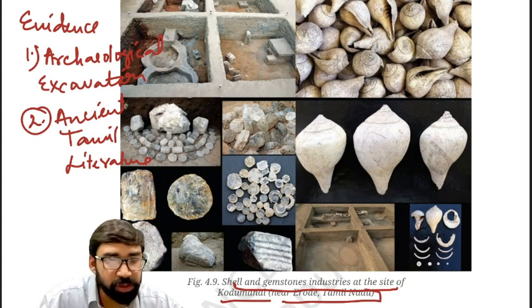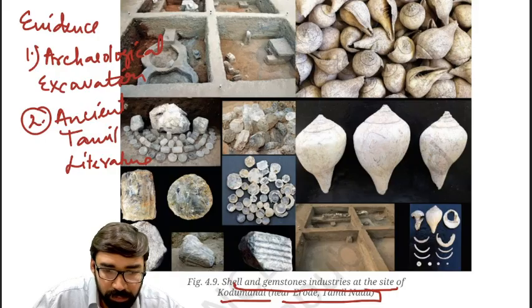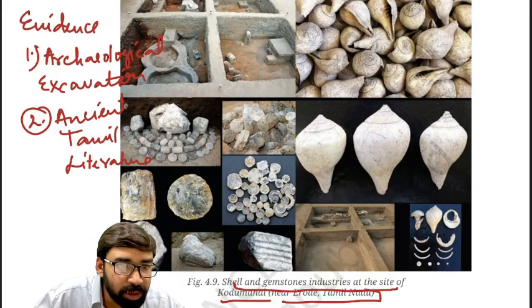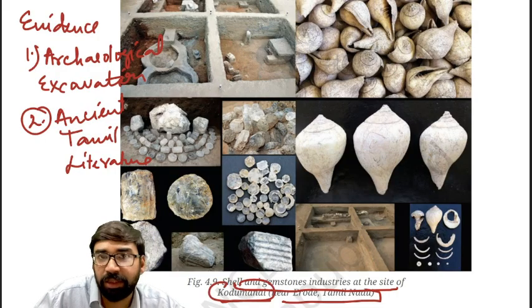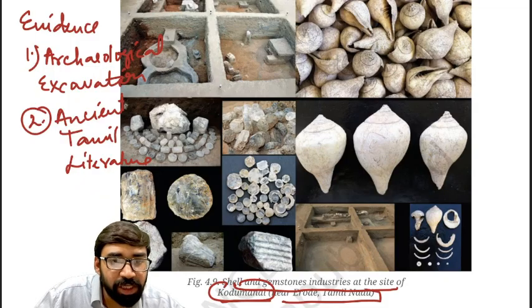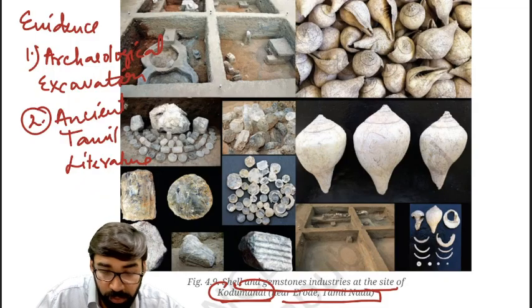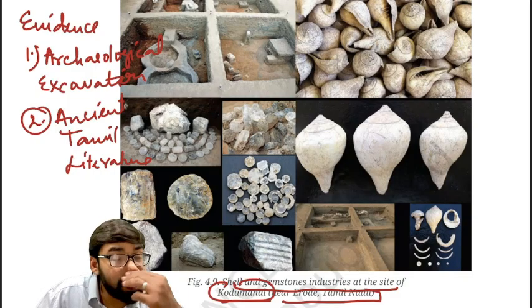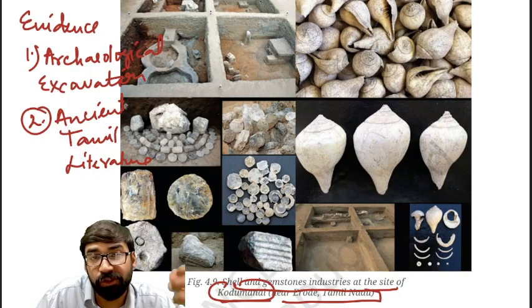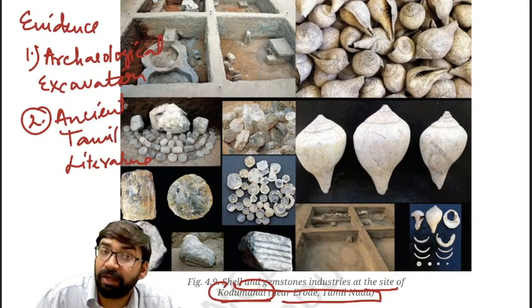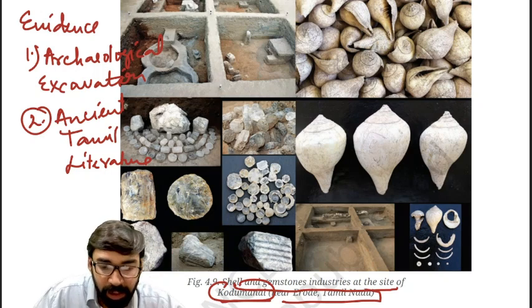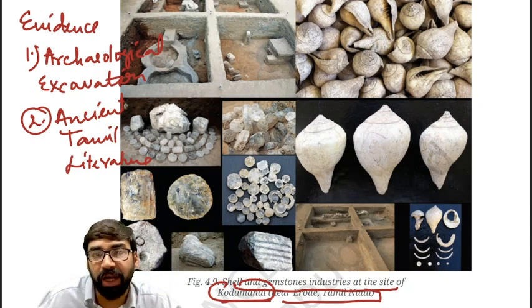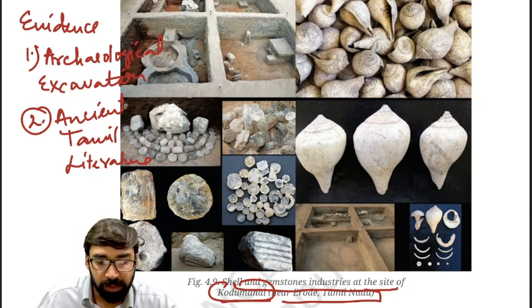This is Kodumanal near Erode, Tamil Nadu. So here shells and gems industries used to be there in ancient time. This actually gives us the evidence of sophisticated craft production in ancient times, and also the long distance trade network. Fine. So this is something which is very important.